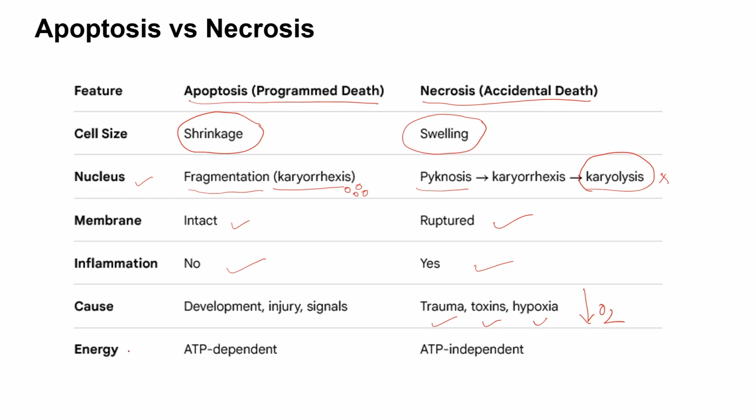Lastly, very important, this is an ATP dependent process. That means there is an expenditure of energy. So this is not a sparing process. The cell has to spend a lot of ATP. So this is an energy expenditure process, while this is ATP independent. There is no involvement of ATP here. So what we can infer is that there is involvement of mitochondria for sure, because ATP is produced and utilized here, while in this case there is no involvement of ATP. So this is a passive process, while apoptosis is an active process.